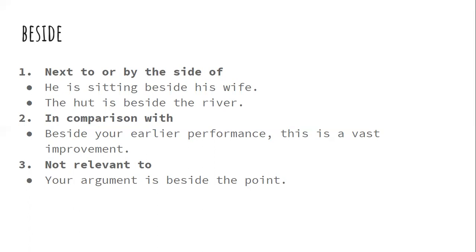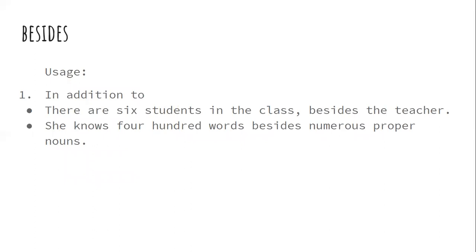Now let's move to besides. We often confuse between them, but we must be clear that besides means in addition to. So, there are six students in the class besides the teacher, in addition to the teacher.